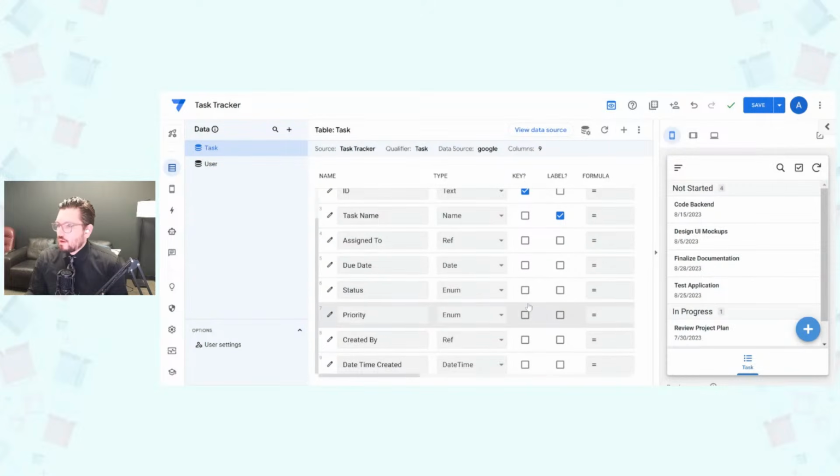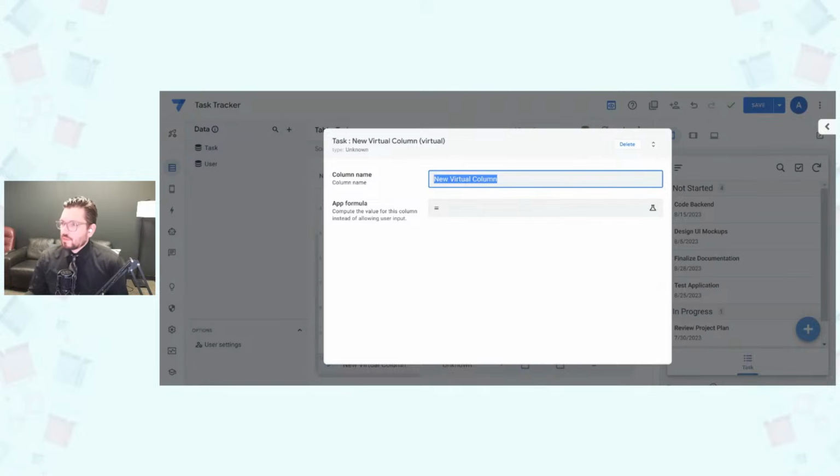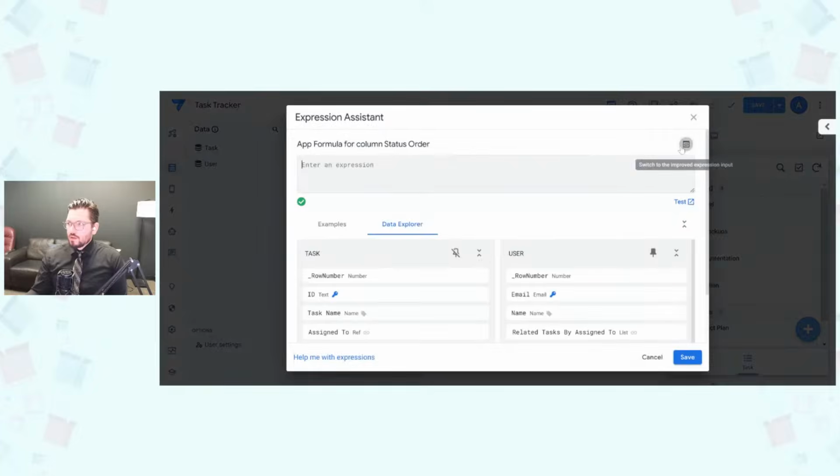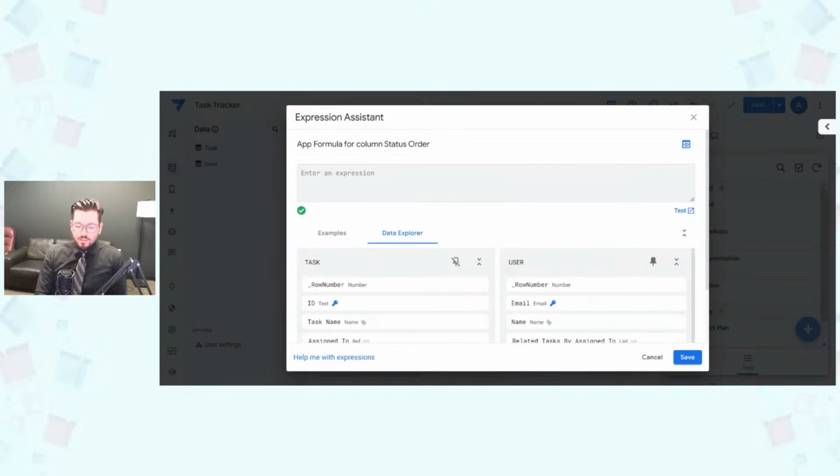Okay, so the trick I wanted to show you guys before we close it out is for statusing and kind of setting it up the right way. So basically, this is going to be the status order. I like to use an ifs function to make sure it orders the status in the way I like it to be ordered.